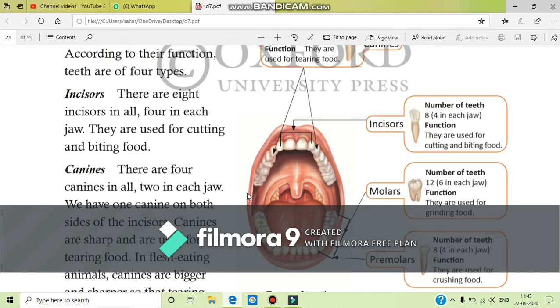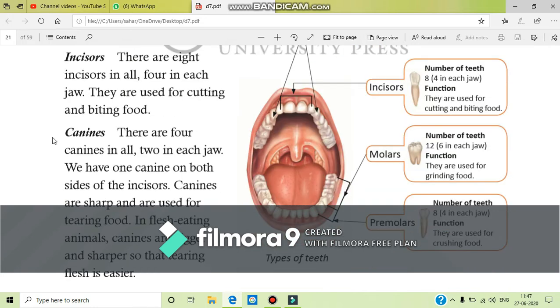So there are a total of 8 incisor teeth in our mouth, 4 in the upper jaw and 4 in the lower jaw. We normally use them to bite our food. So which are the incisor teeth? You can see in the picture 1, 2, 3, 4 on the upper jaw. These 4 are the incisor teeth. On the lower jaw, 1, 2, 3 and 4. These 4 are the incisor teeth of the lower jaw. Okay, so in total there are 8 incisor teeth in our mouth.